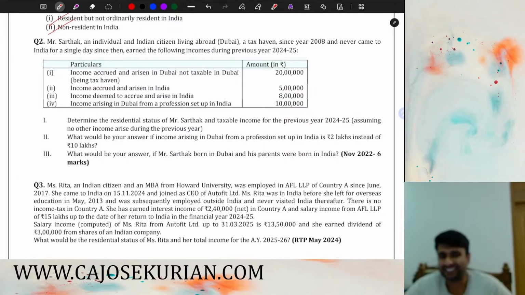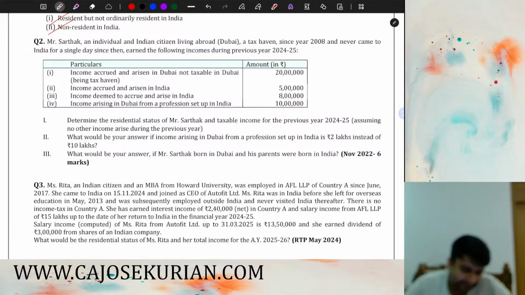If you are an Indian citizen residing outside India, and you are having total income from Indian source which is more than 15 lakh, plus you are not paying taxes in any part of the globe due to your residential status. Three things: you have to be an Indian citizen, you have income from Indian source more than 15 lakh, and you are not paying taxes anywhere due to your residential status. If all three conditions are satisfied, you shall be deemed to be a resident in India. That's what section 6(1)(a) states, right?